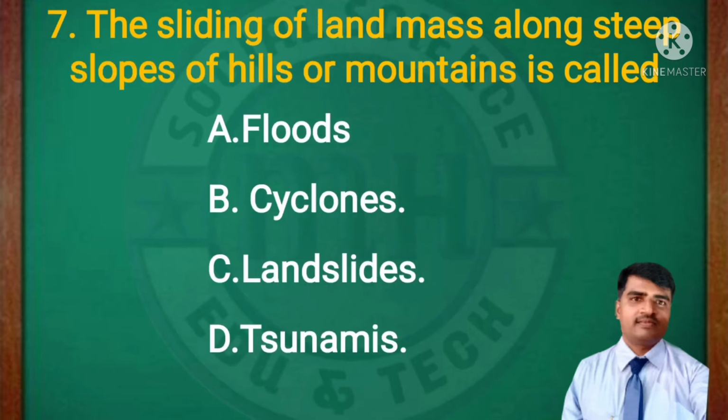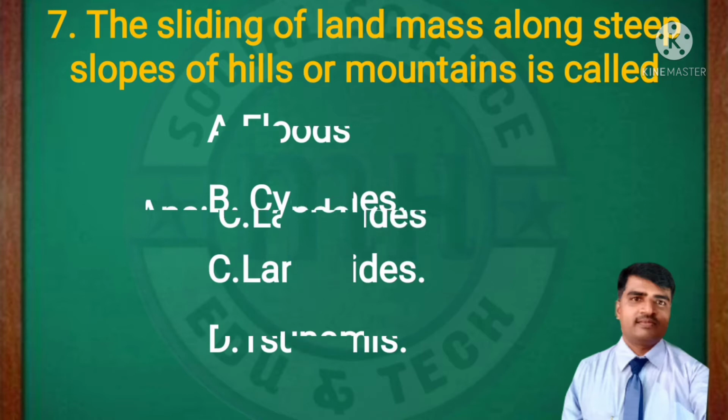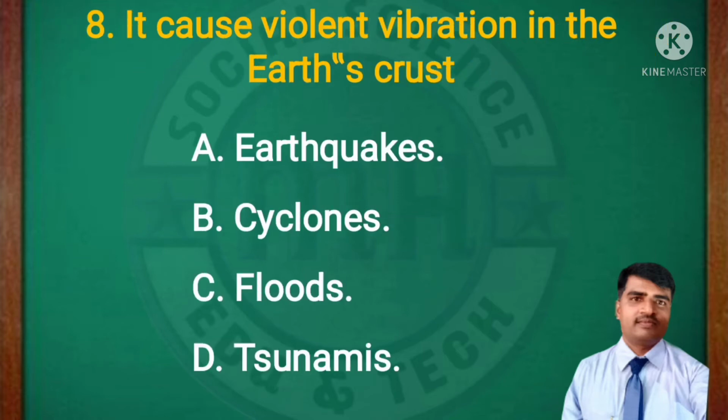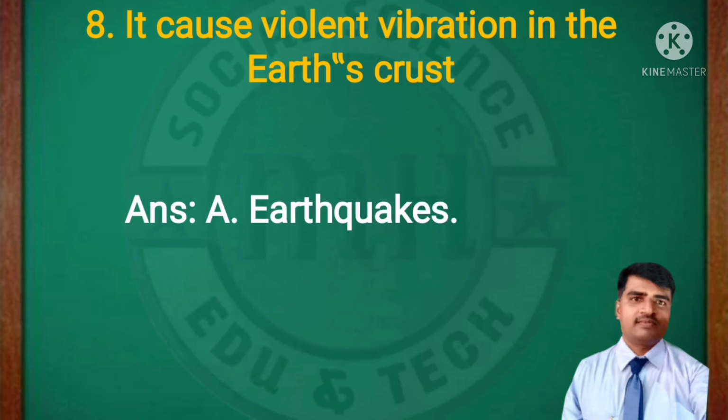And the seventh MCQ question. The sliding of land masses along the steep slopes of hills or mountains is called: floods, cyclone, landslide, tsunami. Which is the right answer? The right answer is landslides. MCQ question number 8. It causes violent vibration in the earth's crust: earthquakes, cyclone, floods, tsunami. It's also an easy question. The right answer is earthquakes.